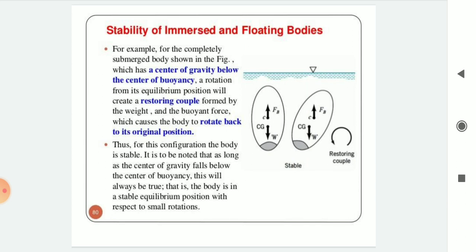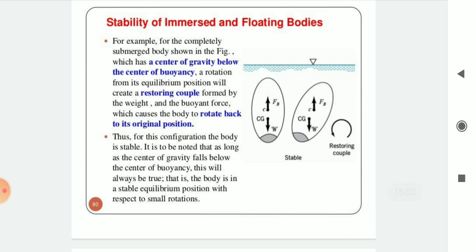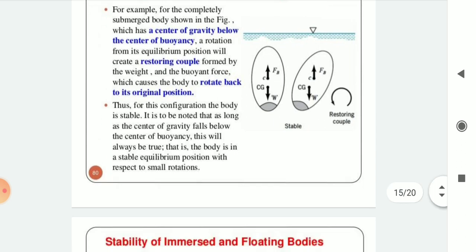It is to be noted that as long as the center of gravity falls below the center of buoyancy, this will always be true. That is, the body is in a stable equilibrium position with respect to small rotation.